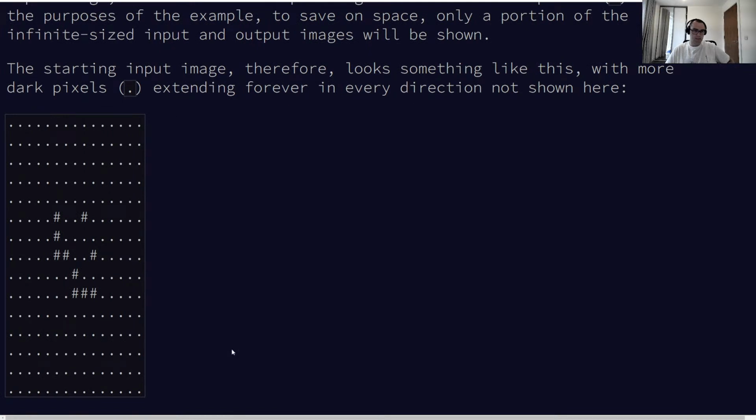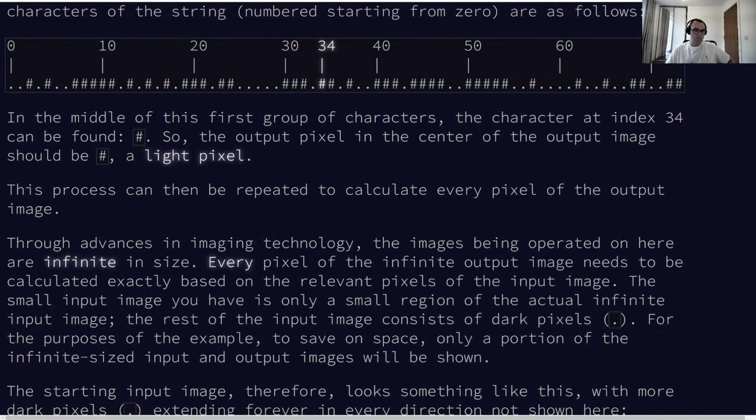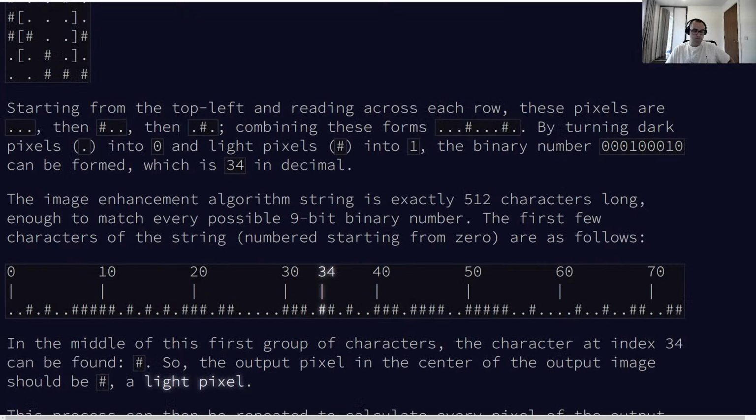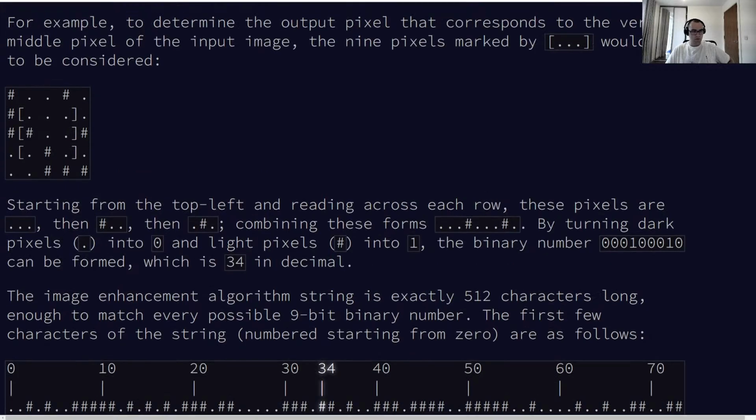Starting image looks like this with more dark pixels. Starting from the top left.